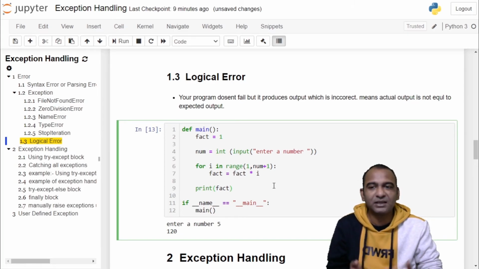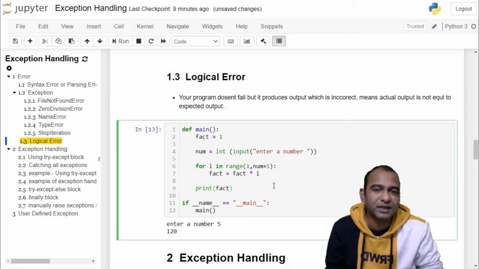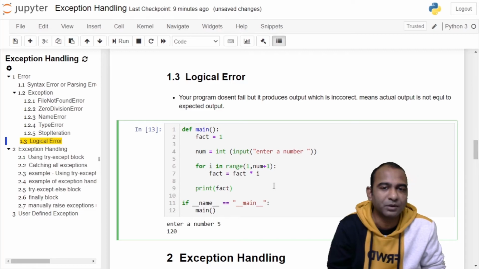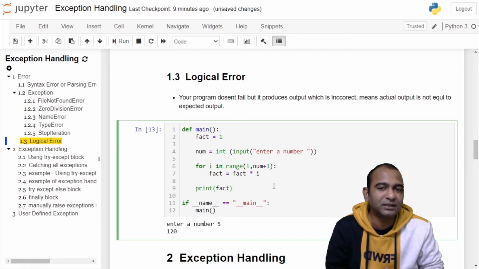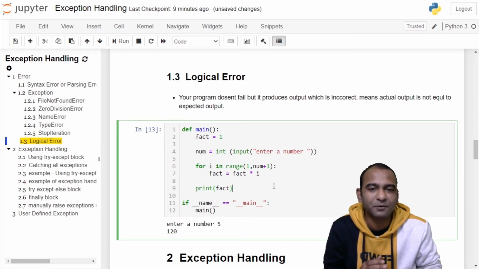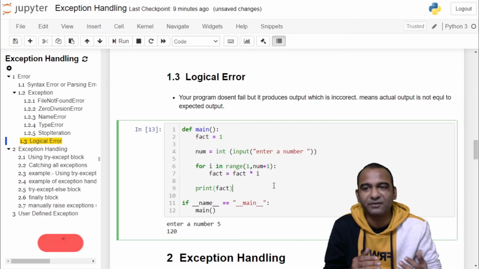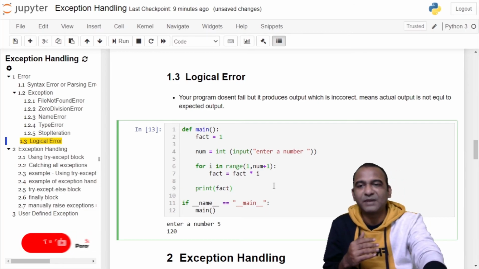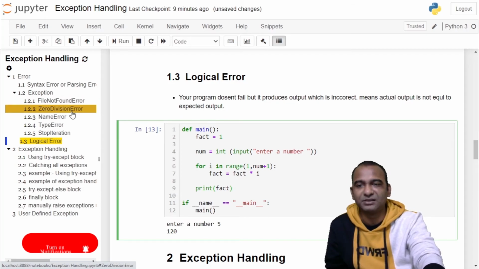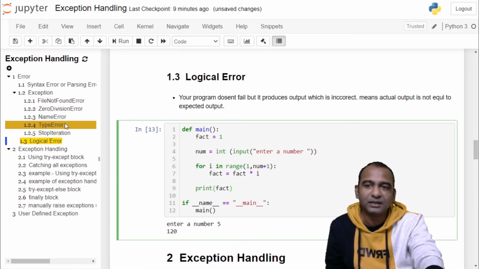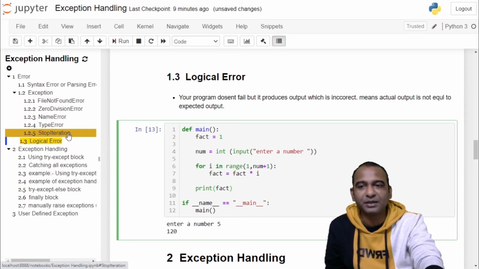So we have seen what errors are. They are mistakes or faults in your program which result in failure of your program. If they are not handled correctly, the actual output of your program will be different from the expected output, or it will fail. We have seen exceptions and some examples of exceptions like FileNotFoundError, ZeroDivisionError, NameError, TypeError, StopIteration.